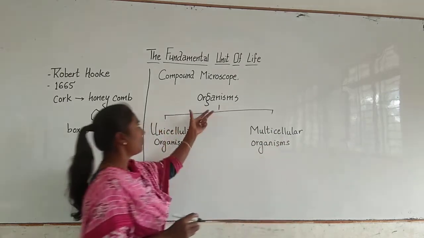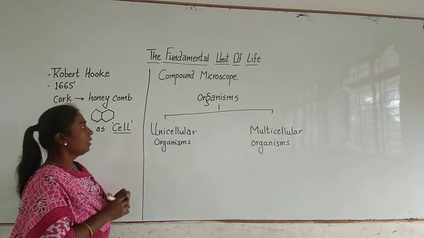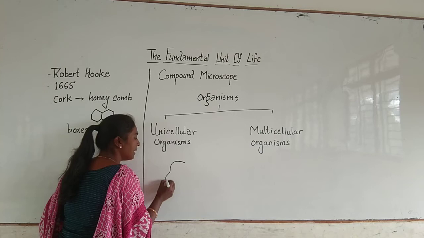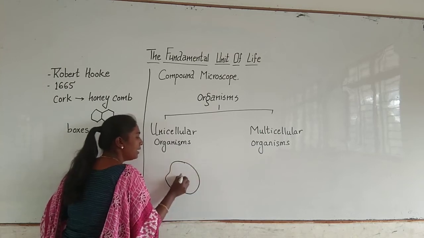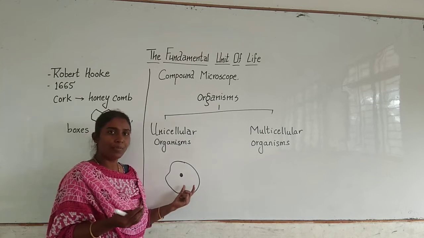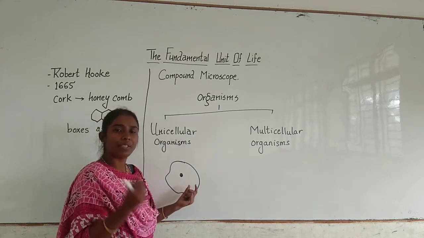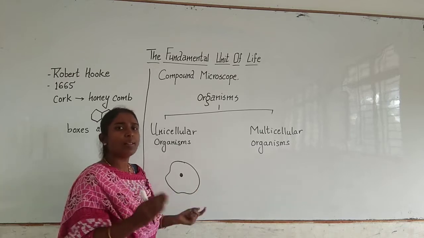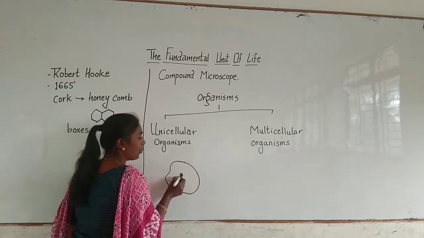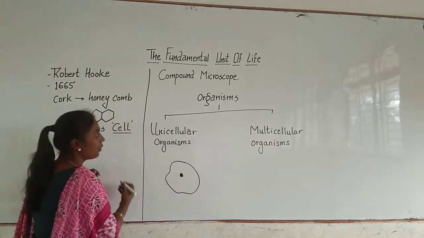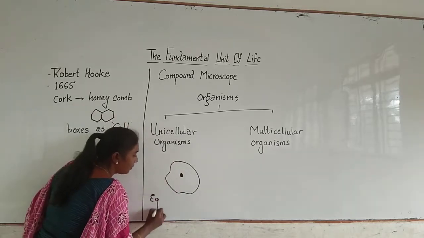Now let me make the concept much clearer. Unicellular organisms means a single cell. A single cell will carry out the function of digestion, respiration, and excretion. All these functions are carried out by this single cell. The best example that you can give for this is amoeba.